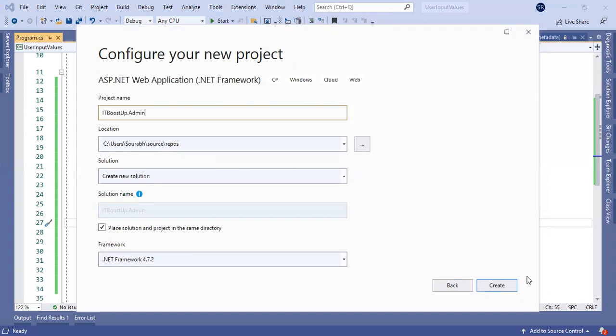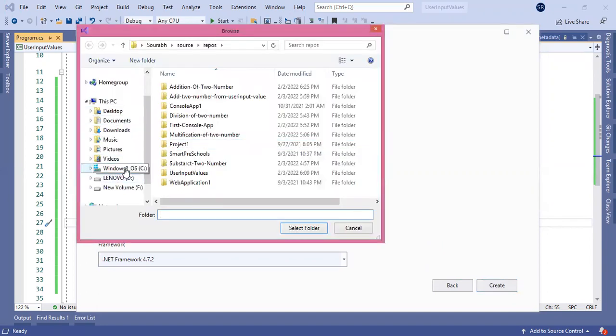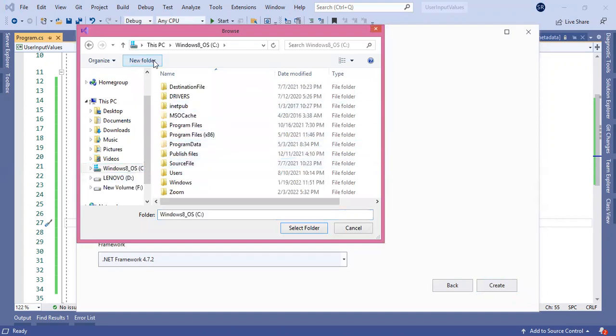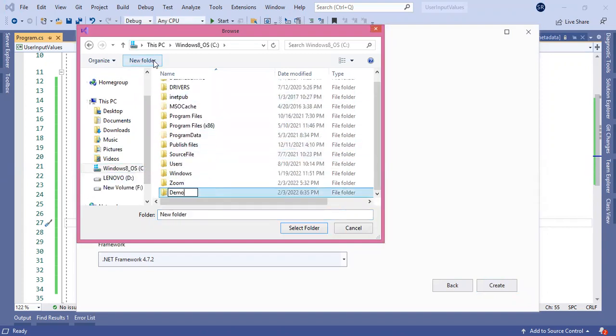That means we are creating the admin panel for the IT BoostUp applications. I will create a new folder in C, a demo for three-tier architecture.